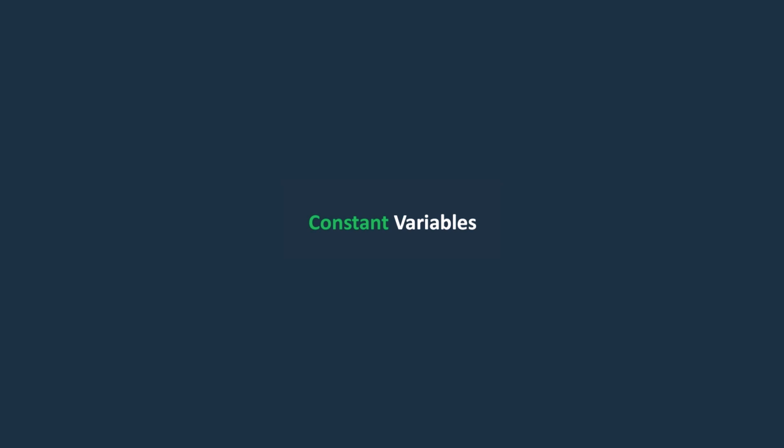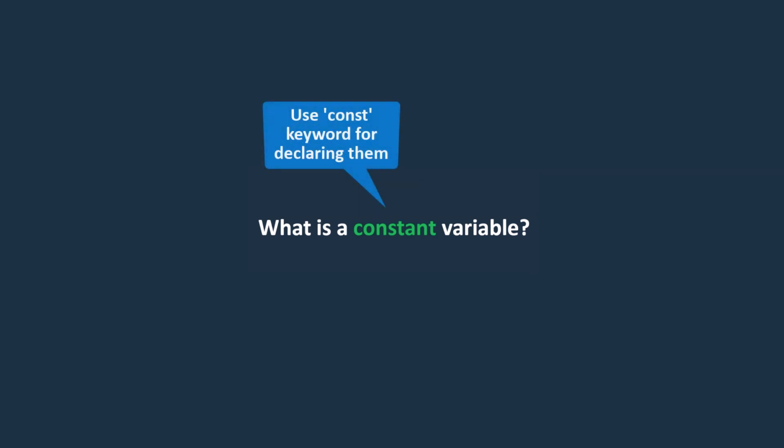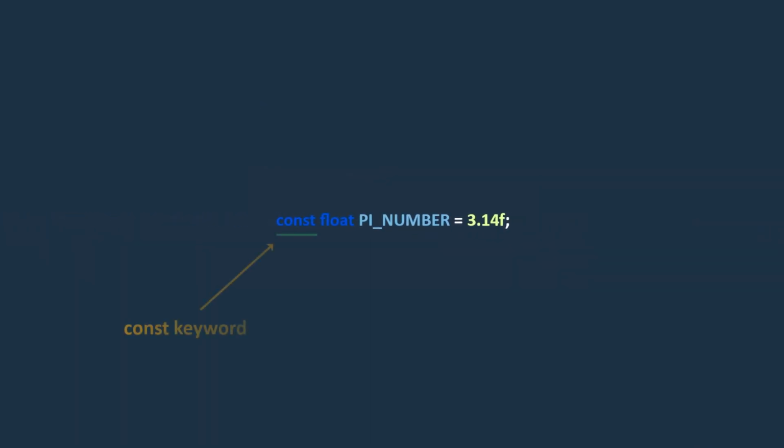In this lecture, we're gonna focus on the constant variables in C#. Okay, what is a constant variable? In C#, a constant variable is a value that cannot be changed once it has been declared. We use the const keyword to declare constant variables, indicating to the compiler that their values should remain unchanged throughout our application's execution. Here's an example of declaring a constant variable in C#.